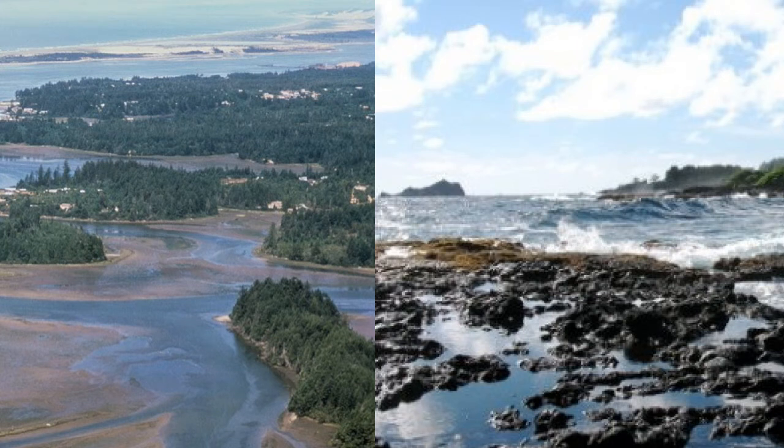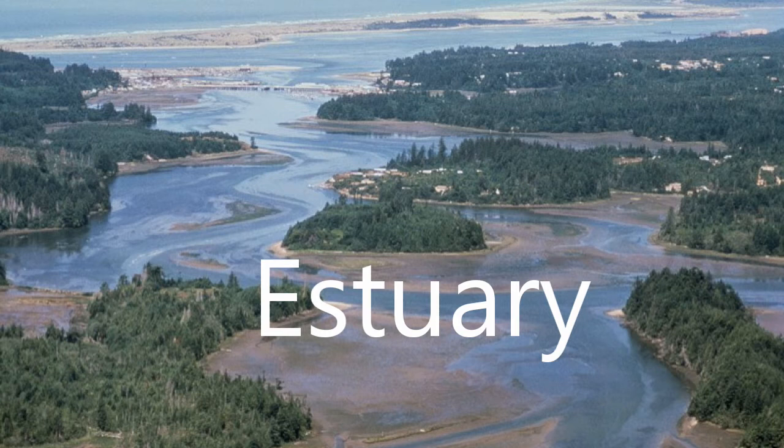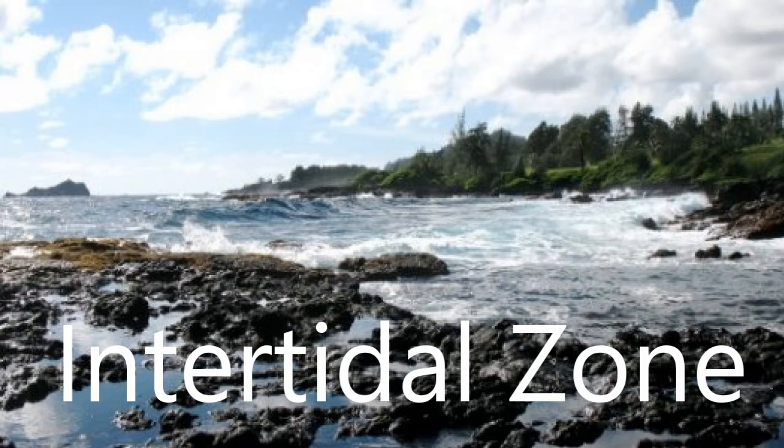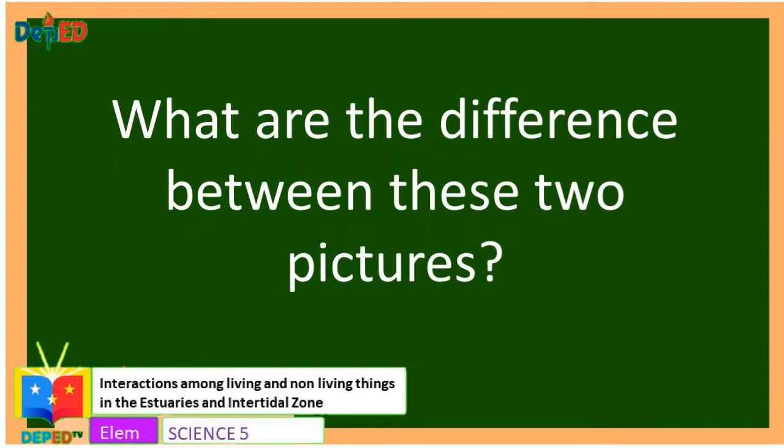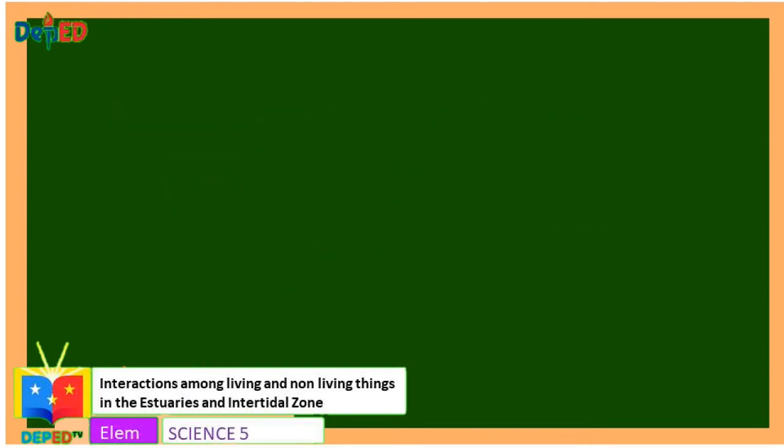Now, let us study these two pictures. Can you say something about it? Correct, these are bodies of water. Based on the pictures that we have, the first picture is an example of estuary, while the second picture is an example of intertidal zone. What are the differences between these two pictures?